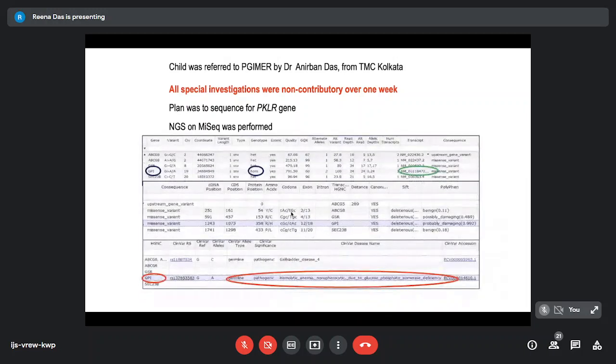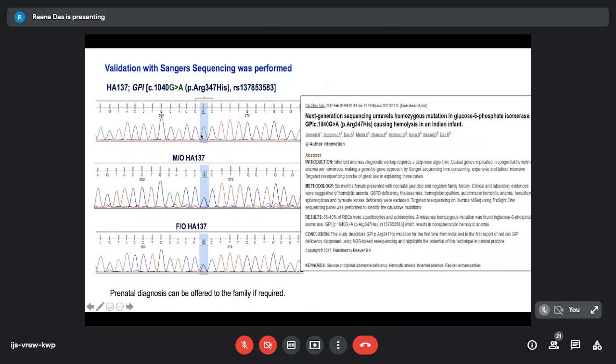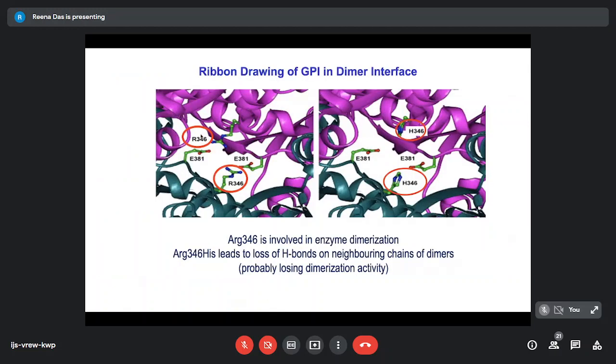But on NGS, we found that this was a homozygous variant, which was there in GPI, which is the glucose phosphate isomerase gene. And this was already associated with the hemolytic anemia of the non-spherocytic variant. Now, this was again damaging by PolyPhen-2. And when we looked at the parents, we found that the parents were heterozygous for the variant. This particular case was also the first time that we diagnosed a GPI variant in our families.